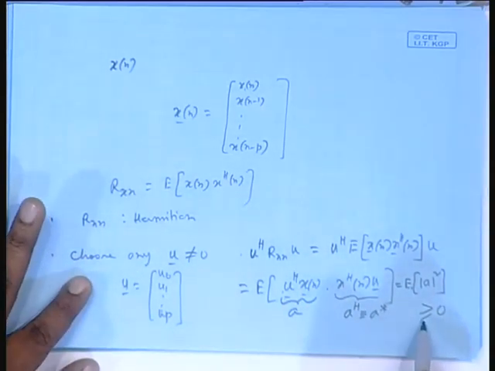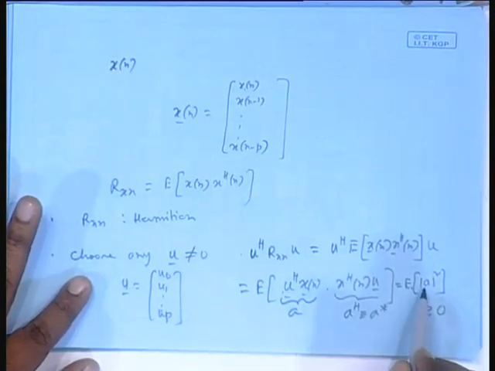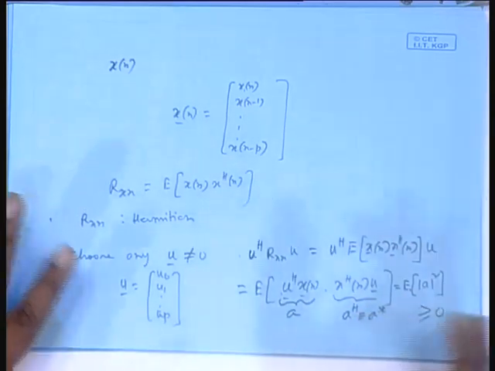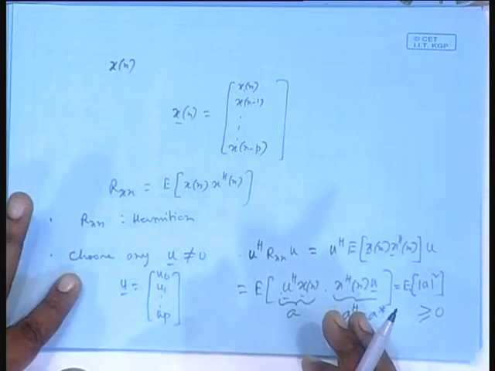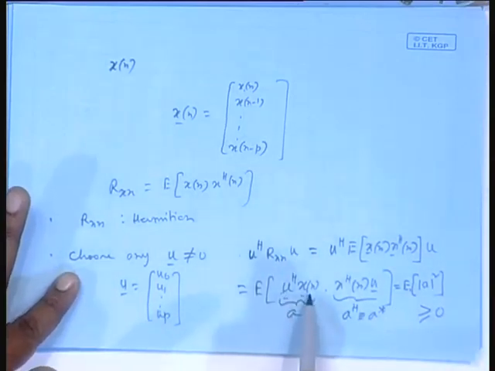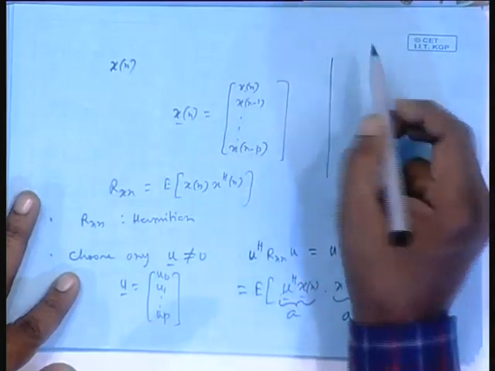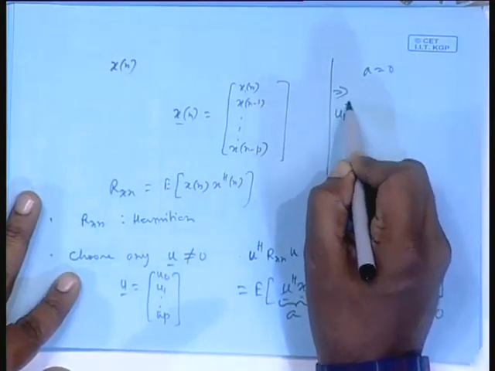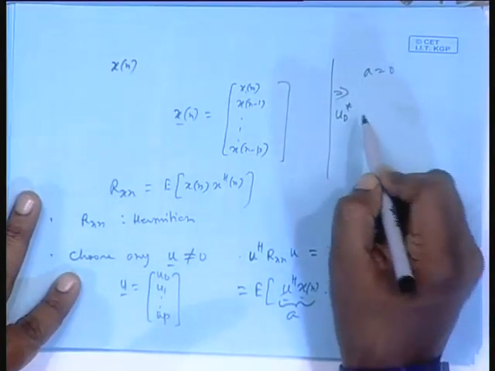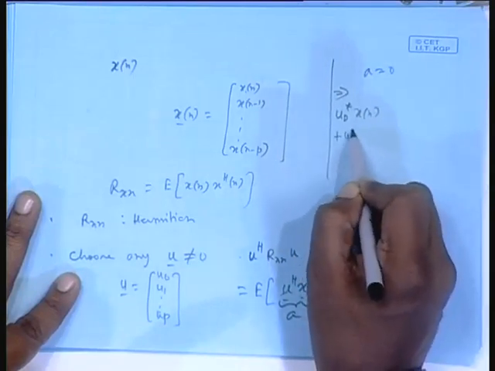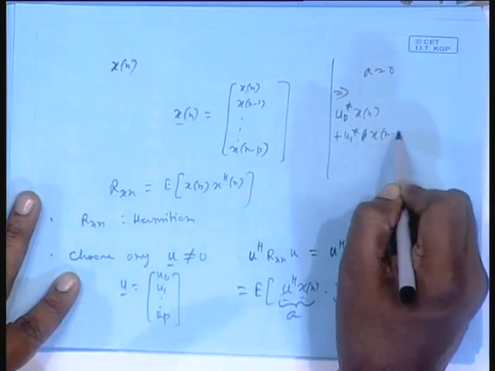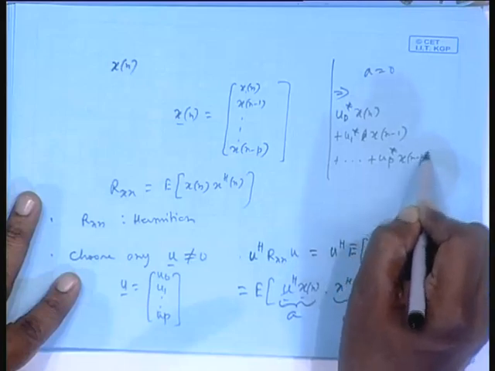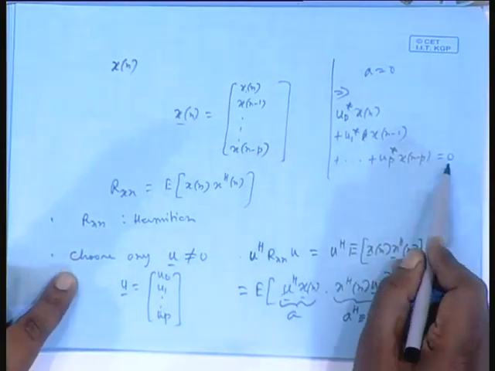When it is equal to 0, A should be the zero random variable. That is, whenever you measure A, you only get 0; only then will the expected value of mod A squared be 0. If A is the zero random variable, that means u Hermitian x[n] is a zero random variable. That is, A equal to 0 implies u0 star x[n] plus u1 star x[n-1] plus up to up star x[n-p] is equal to the zero random variable.